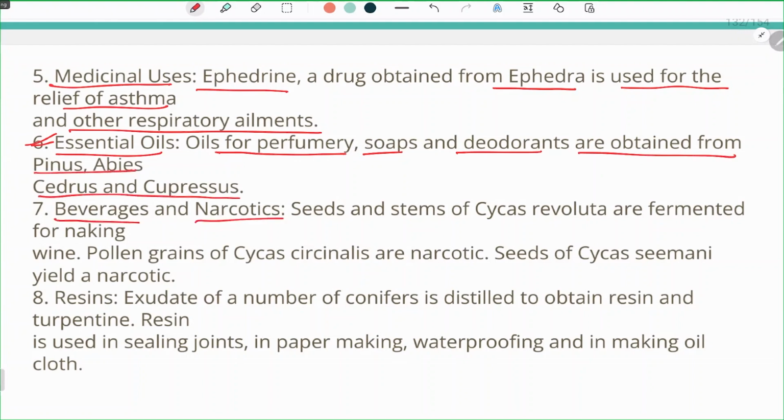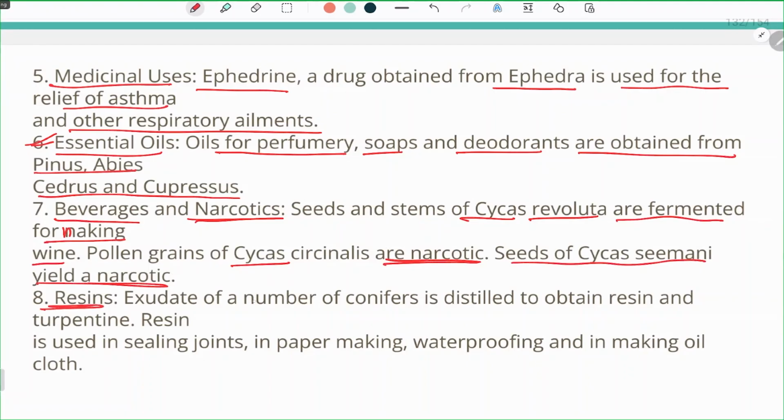Beverages and narcotics: the stem of Cycas revoluta is fermented for making wine. Falling grains of Cycas are narcotic. The seeds of Cycas yield a narcotic.